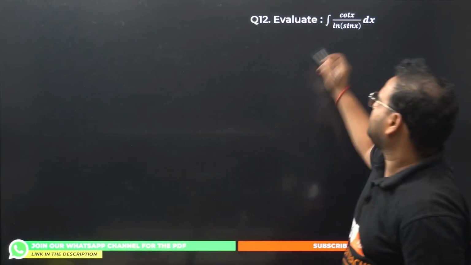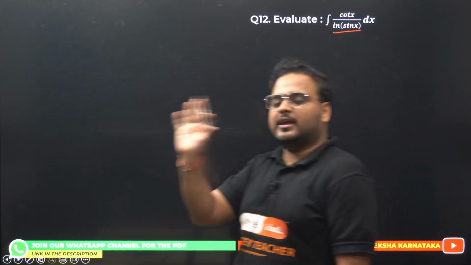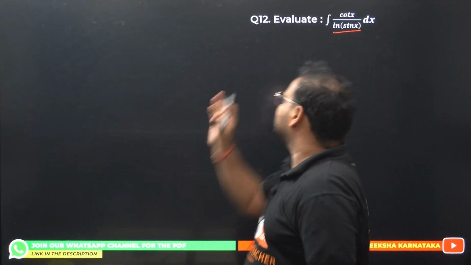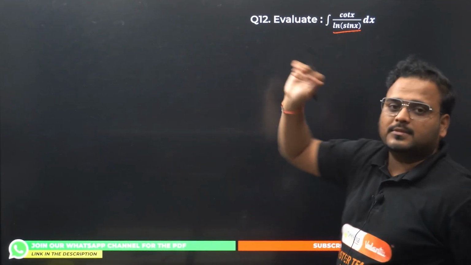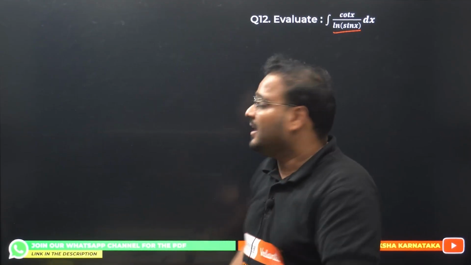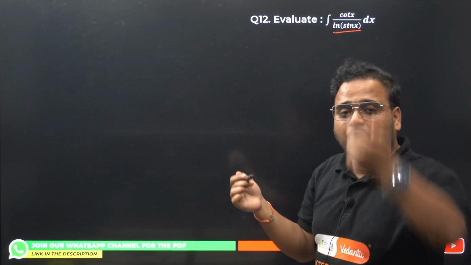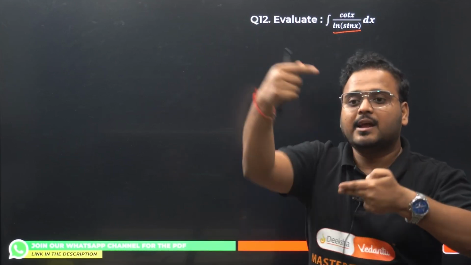Cot x upon ln sin x. How do you solve this? Anyone who has solved any question of integration will know that ln sin x is my substitution. If not, think. I told you how we take substitution. Very simple. You have to look for the derivative. And derivative of log sin x is what? 1 by sin x for the log, and for sin x we have cos. It becomes cos by sin.